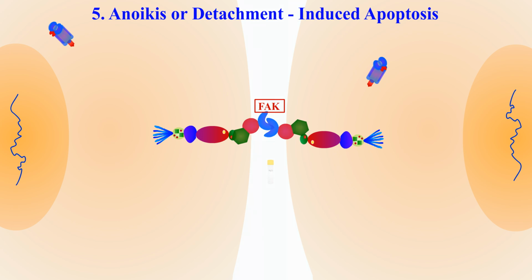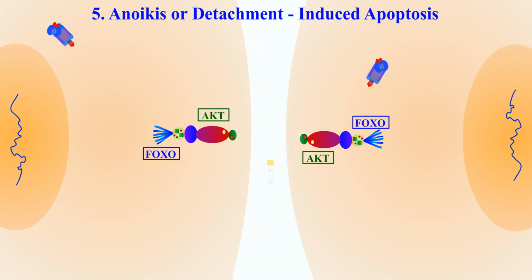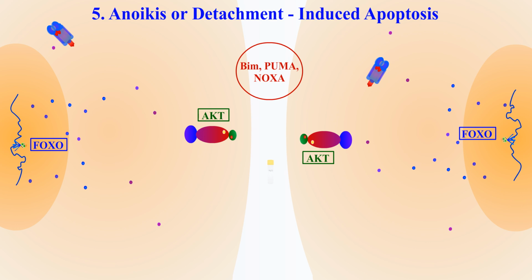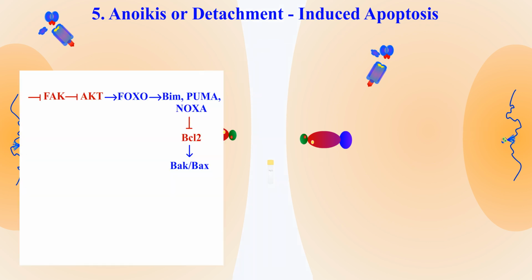PI3K/AKT pathway. When this pathway is disrupted, the AKT, or protein kinase B, will remain inactivated without phosphorylation. So, it can no longer phosphorylate FOXO, or forkhead box O protein, and deactivate it. The active FOXO will be translocated into the nucleus and promote the transcription of pro-apoptotic proteins like BIM, PUMA, and NOXA. Increased levels of BIM protein will inhibit BCL2, leading to the activation of BAX/BAK proteins.